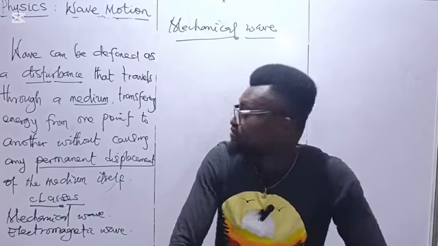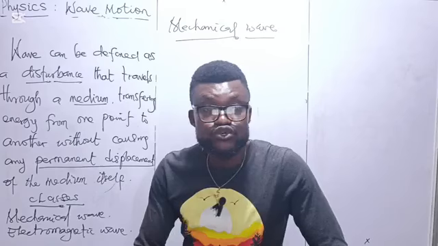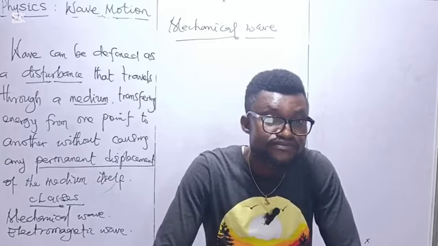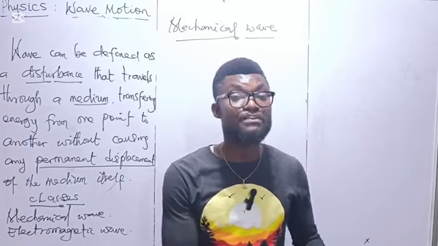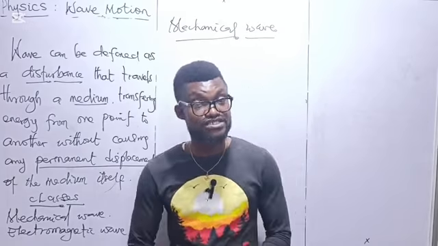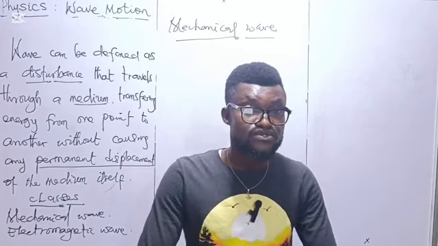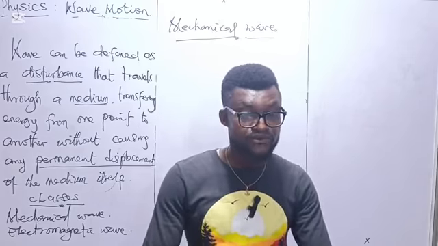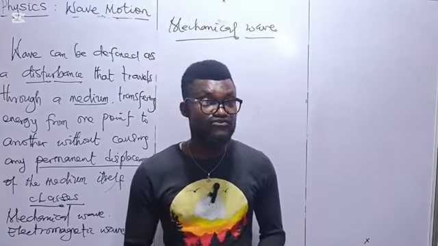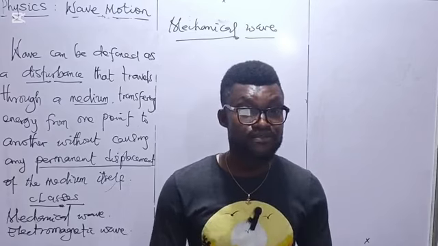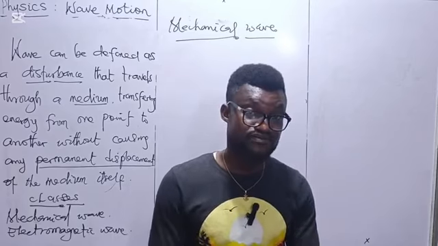Then another class of wave we have is the electromagnetic wave. Electromagnetic wave does not depend on a material medium for its propagation. So, an electromagnetic wave is defined as a wave which does not require a material medium for its propagation.